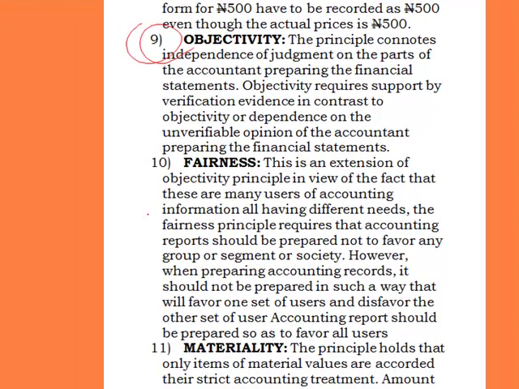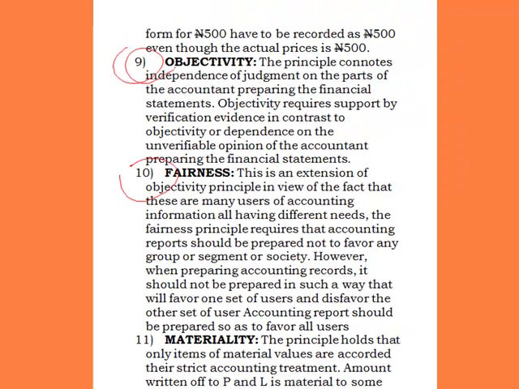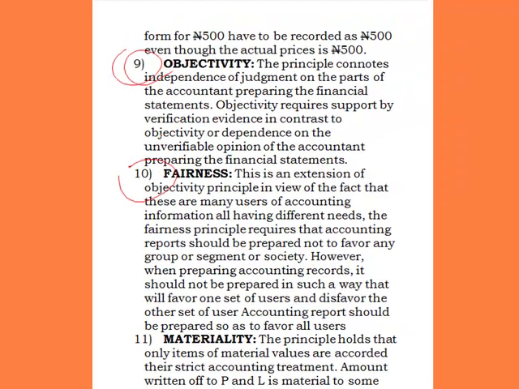So that is that. Fairness is what? It's a continuum of objectivity. It's simply saying that when you are preparing your financial statement, you should not prepare it to favor a group. We have different sets of users of financial statements: the shareholders, the government, and the management.